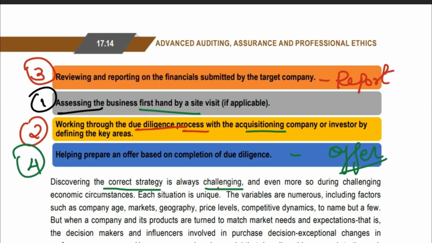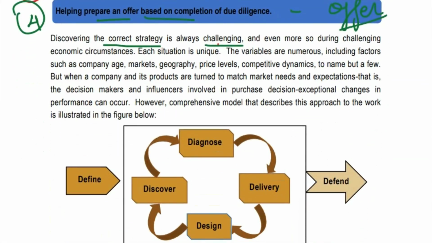So first you go and see the business, the site visit. Second, defining the key areas. Third, you are going to review and report on the financials submitted by the target company. They are going to give some financials, and on that you are going to provide a report. And lastly, on the basis of the site visit, defining the process, and reviewing the financials submitted by the target company, you are going to prepare an offer based on the completion of due diligence. Right?